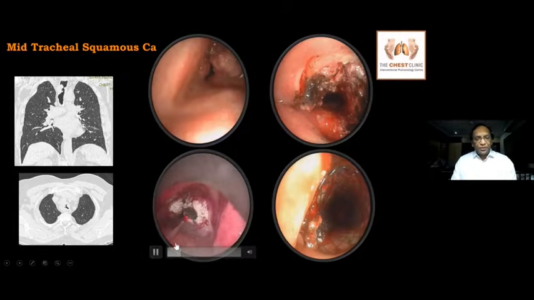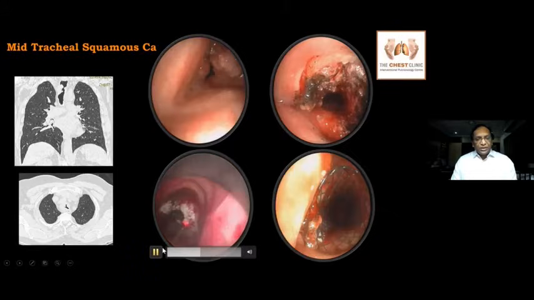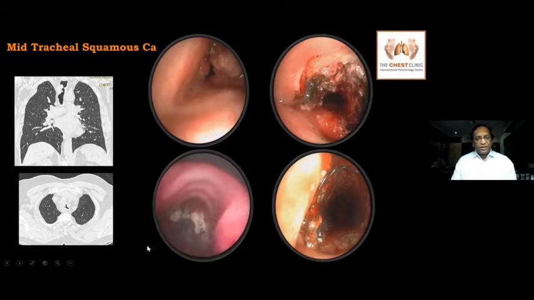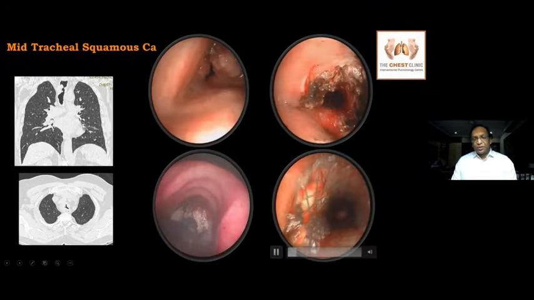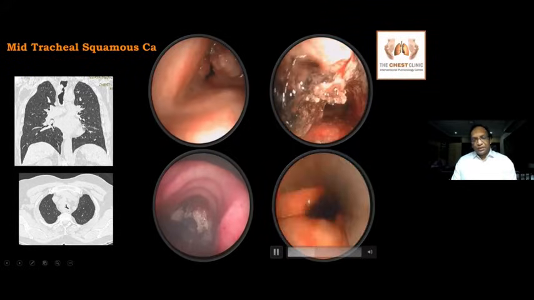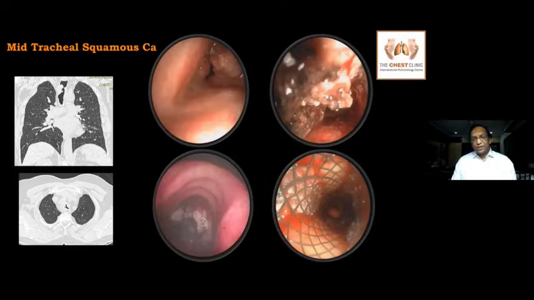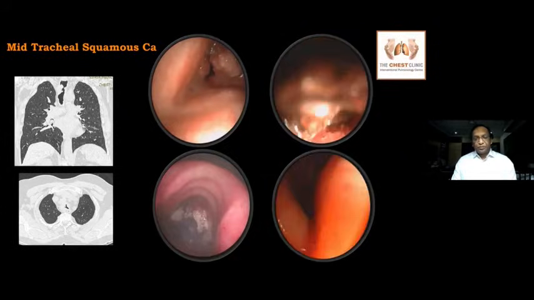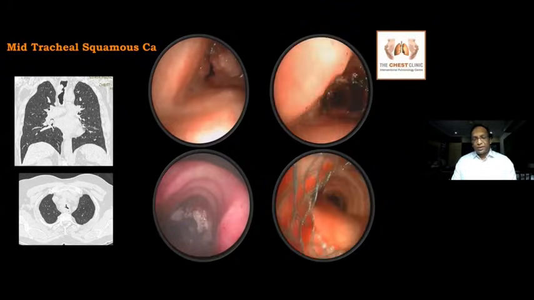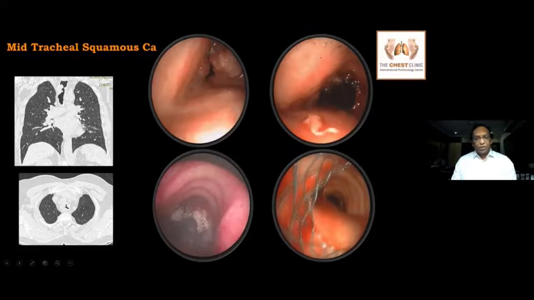We used a laser to photocoagulate initially, followed by vaporization and coring. Post-coring, you can see good luminization. Once you feel the lumen is enough, you can place a self-expandable metallic stent to protect the lumen. The patient eventually went for radiotherapy and had a good recovery. Still under follow-up, we removed the stent because the trachea has become normal.